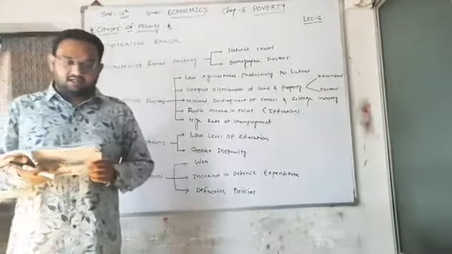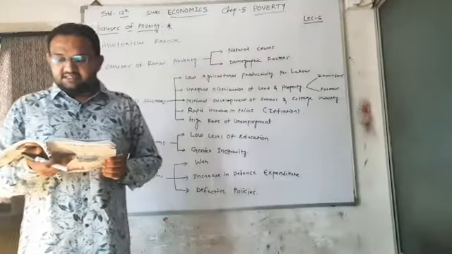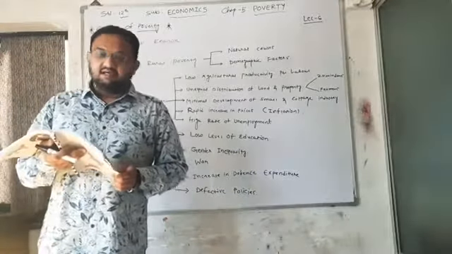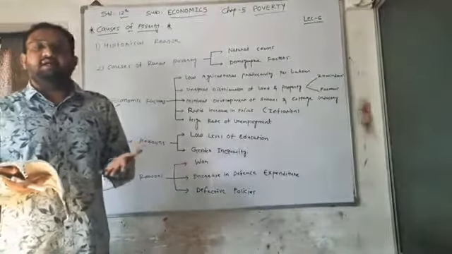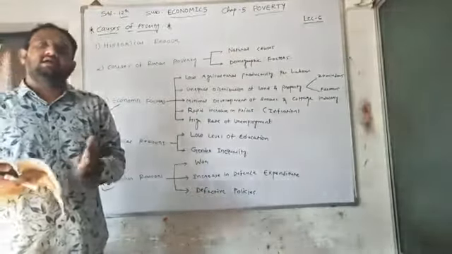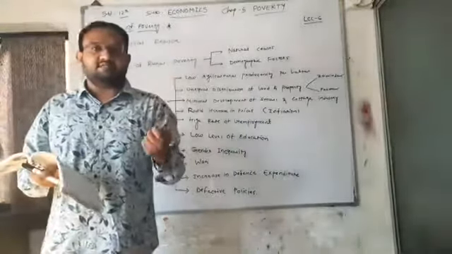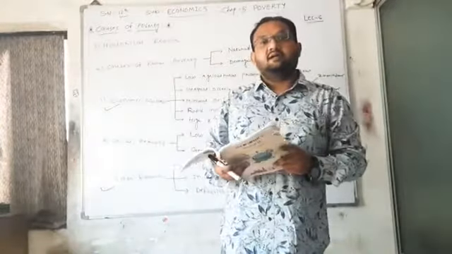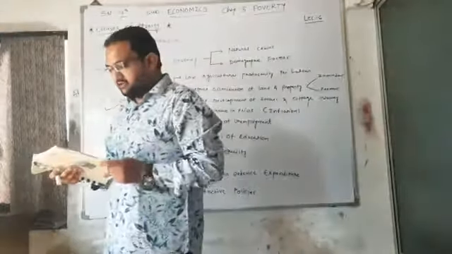So because of war and drought, low national production, rapid increase in demand, and increase in production cost, the prices of goods and services as well as edible goods rise rapidly. The first reason is war. Whatever we are going to spend on developmental expenditure, now we have to spend behind the war activities, and that's why it results in lower production, so lower supply, that results in higher prices. The second reason is drought. Because of drought, the raw material availability for industries is very low, and because of that we are not able to produce in a larger quantity.